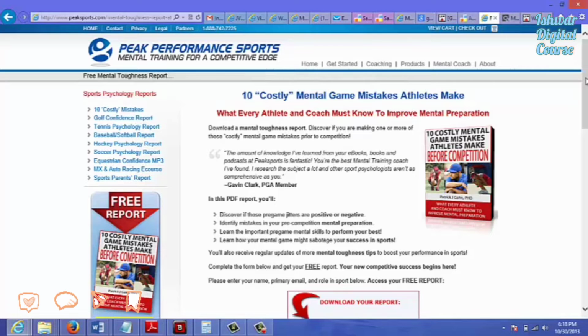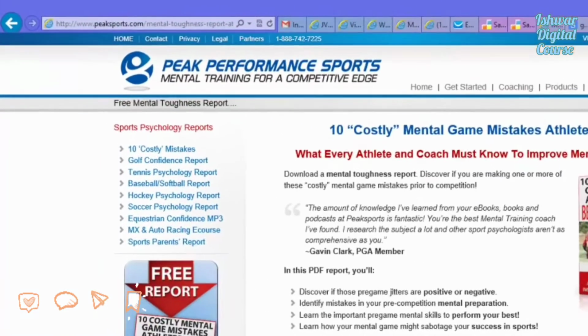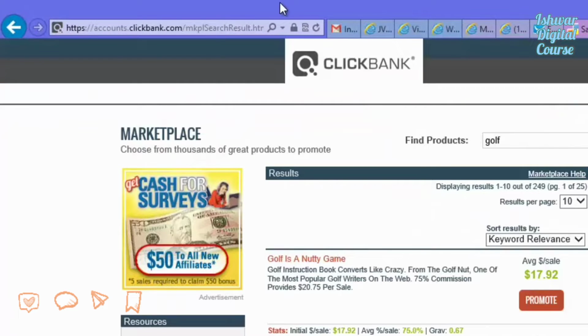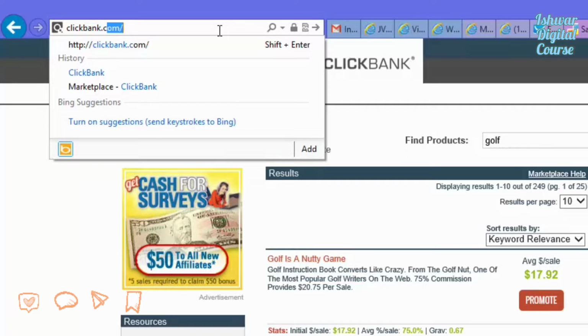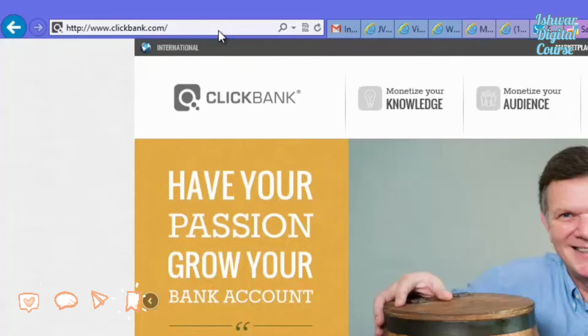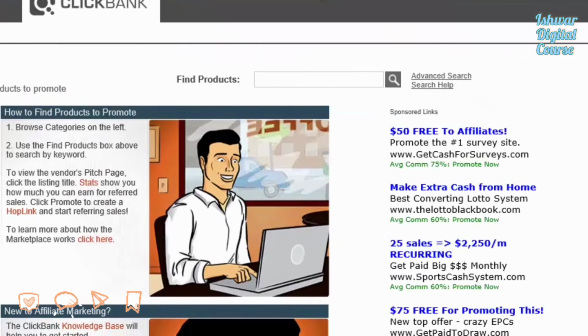Now, other ways you can find solo ads in other niches is by going to ClickBank. Just go to clickbank.com, okay, and click on the marketplace link, and basically you would just go to find products and type in your niche.